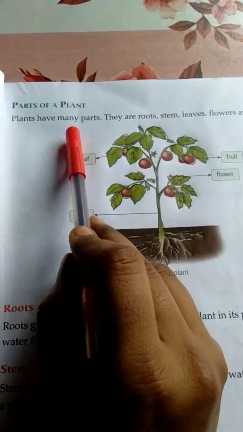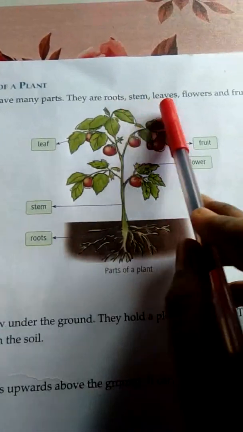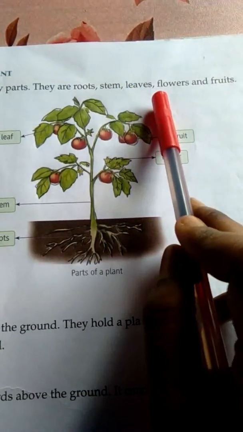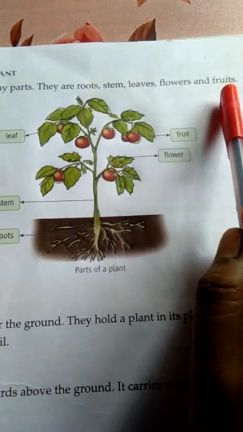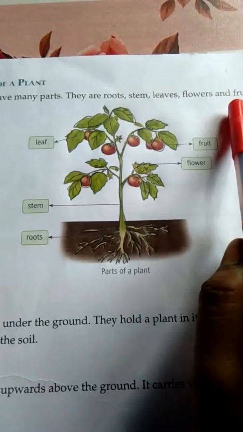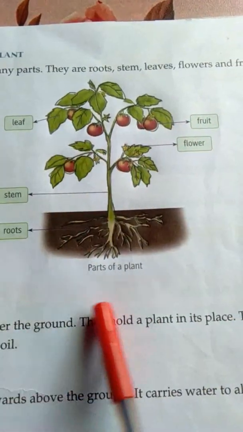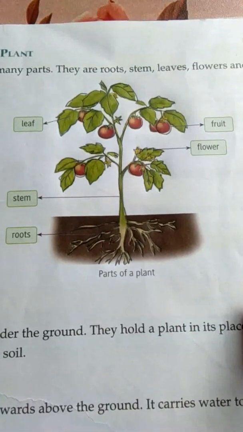Plants have many parts. They are roots, stem, leaves, flowers and fruits. I have already shown all the parts of the plant. Now see, this is a picture of parts of a plant. Can you see the picture?